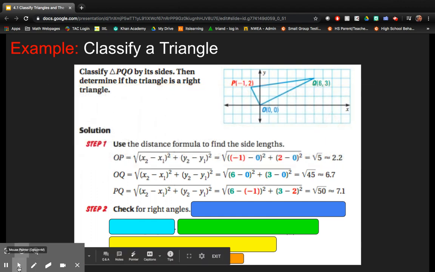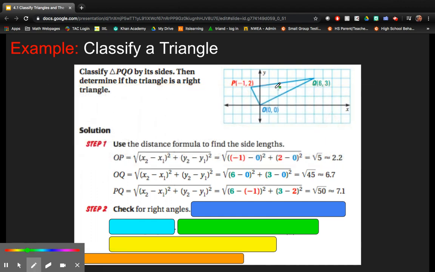And if we were to mark this triangle with its congruent sides, we might give this side 1 mark, this side 2 marks, showing these two are not the same length, and this side 3 marks, saying that this side is not the same as this and not the same as this.